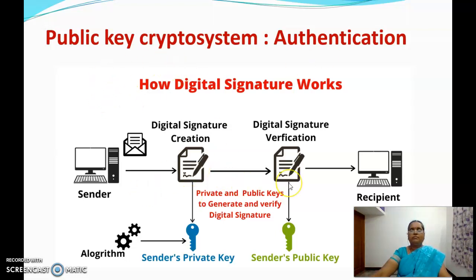But in this algorithm, confidentiality is not at all implemented because the ciphertext is decrypted using the sender's public key. Since the public key is known to everyone, anybody who is able to access the ciphertext can decrypt it using the public key. So in this algorithm, no confidentiality is implemented, but the authentication is there. Every receiver will identify the sender of the message.